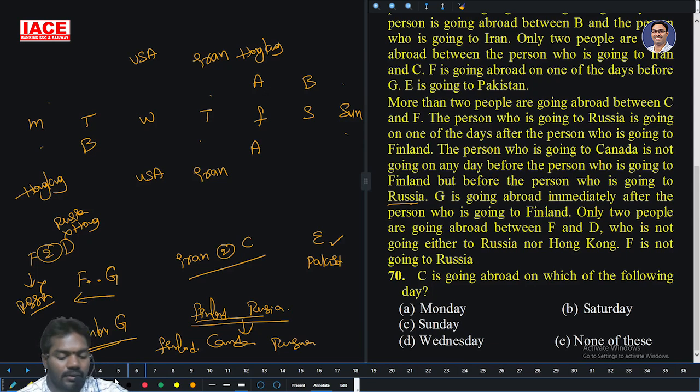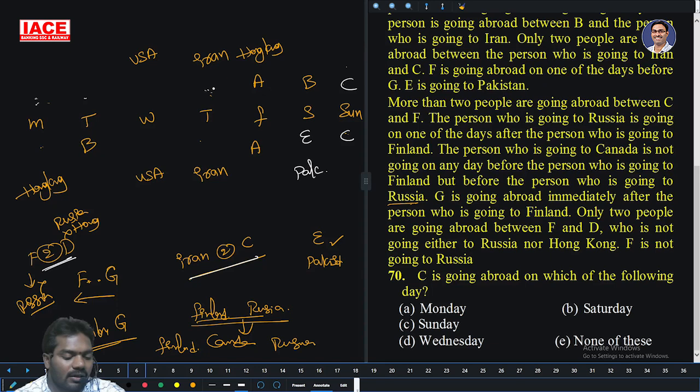Okay, take it as here: Iran and C, 2 persons. Take it as C possibility. Take it as both are on the right side of Iran, and if this is not coming, take it as the left side of Iran. Then E is Pakistan. There is only one chance for E Pakistan, maybe here. And the next, F and D, I want 2 persons between them, either F and then D, or D and then F.